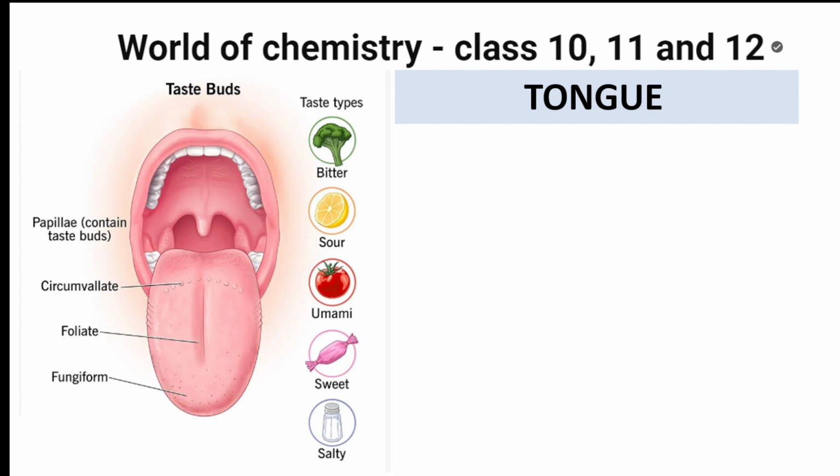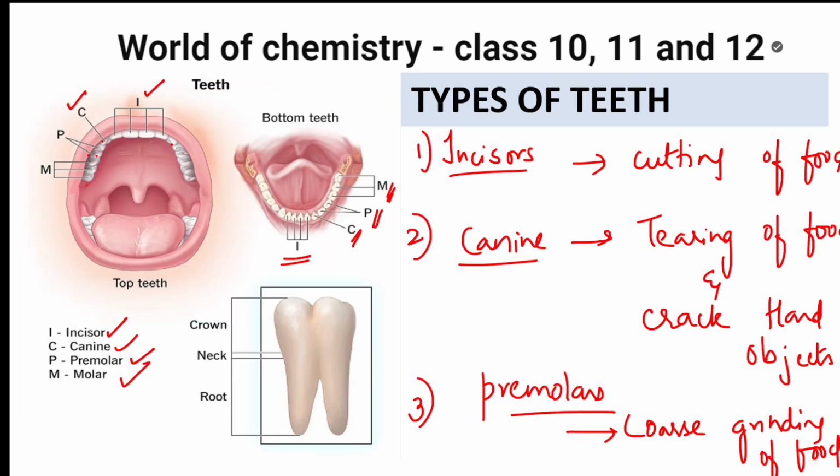Tongue. But we forgot something. Yes, what is that? We are going to do molars now. Let me write here because the space is less. Molars. What are molars going to do, students? Yes, molars are going to completely grind the food. Here it is coarsely grinding the food, here grinding the food. So these are the four functions of the teeth which we have. In the mouth we have teeth, tongue, salivary glands. In the exam they'll ask you what are the functions of the incisors, canine, premolars, and molars. We are done, right? Now what is the next part?